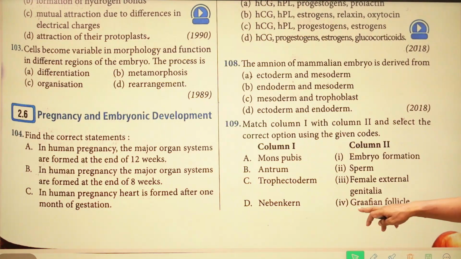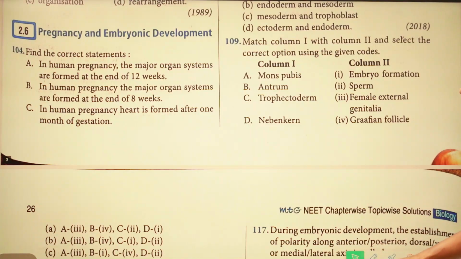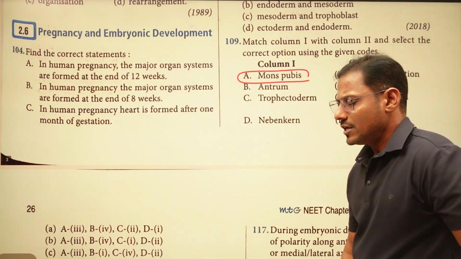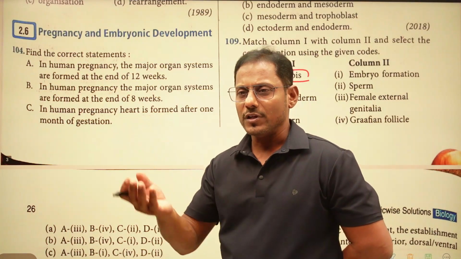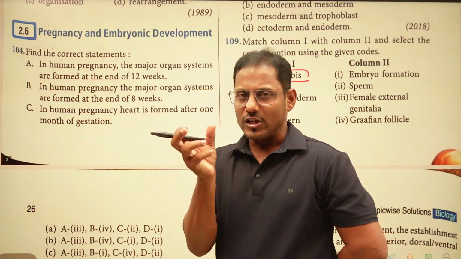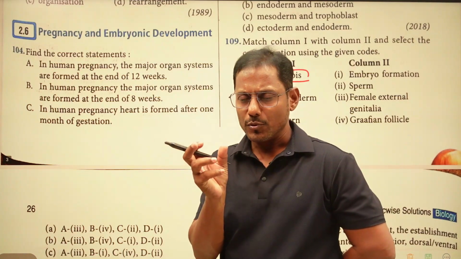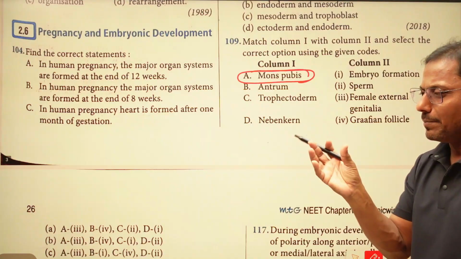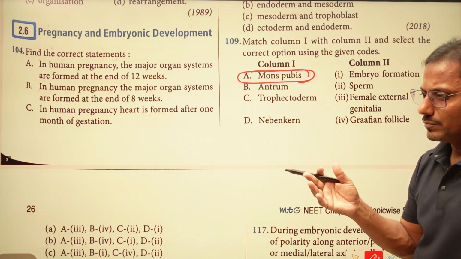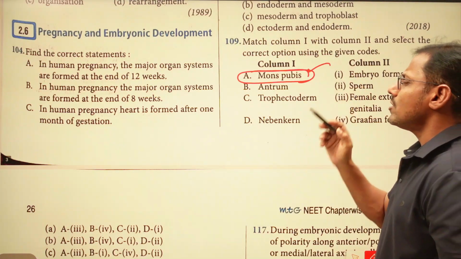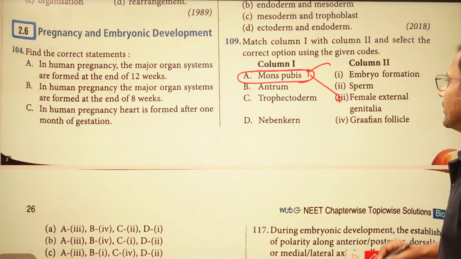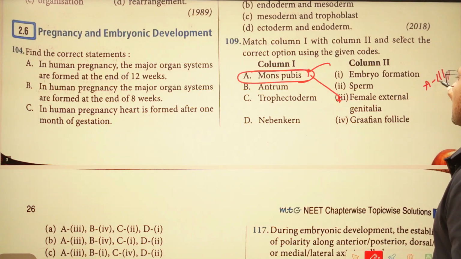Again, here is a match the following question. Match column 1 with column 2. In column 1, the first item is the mons pubis. We know the external genitalia of the female: the upper part of the external genitalia is known as mons pubis, where the fatty bed is present, as well as the pubic hair. So this is related to female external genitalia. Now A matches 3.